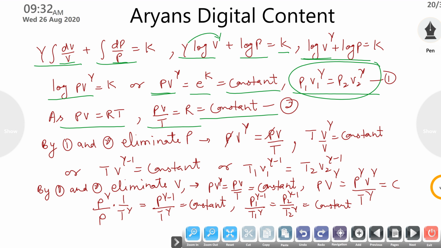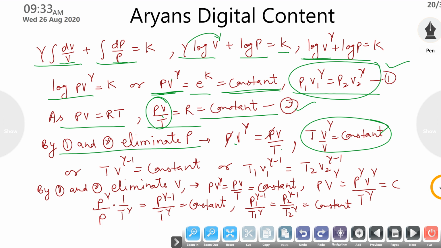So now what I will do, from equation 1 and 2, this is first and this is second, I will simply eliminate pressure from these two. As this is equal to constant and this is also equal to constant, both should be equal. So from these two equations I can write that TV gamma minus 1 is constant, so T1 V1 gamma minus 1 equals T2 V2 gamma minus 1.